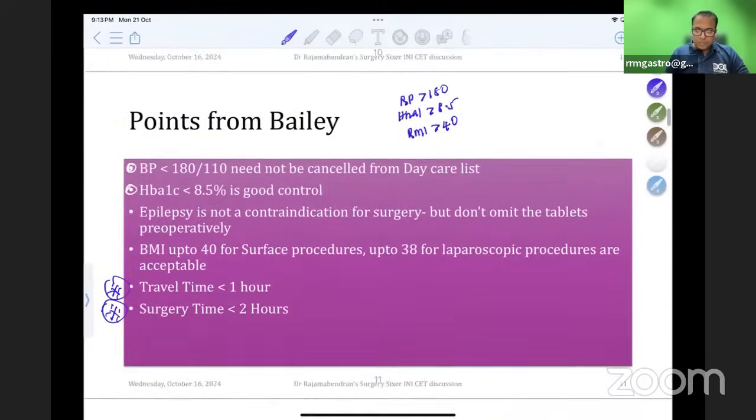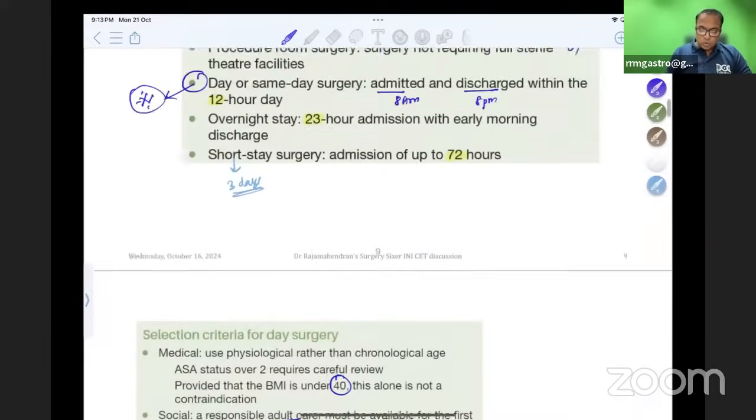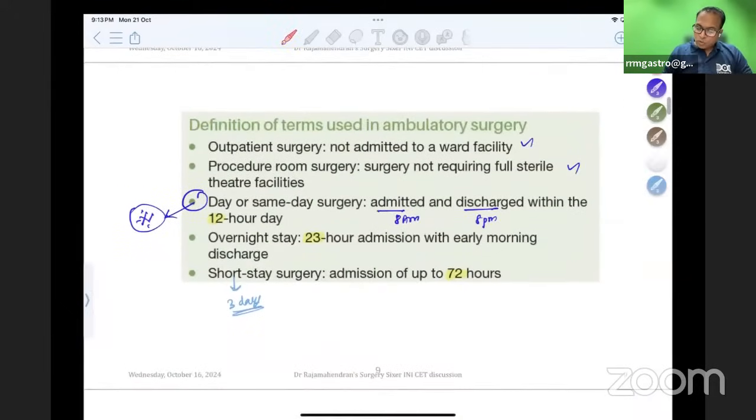So that is one common question. If a day care surgery patient goes home within 12 hours, what is the most common cause for readmission? What is the most common complication of day care surgery? Can you tell me?